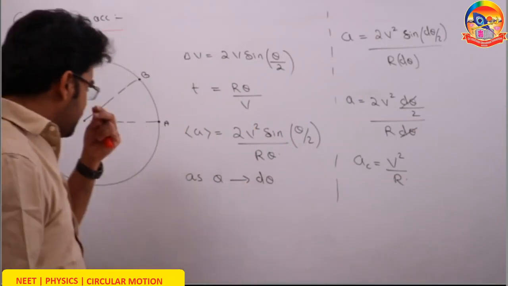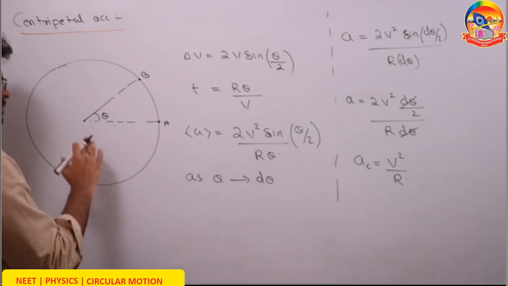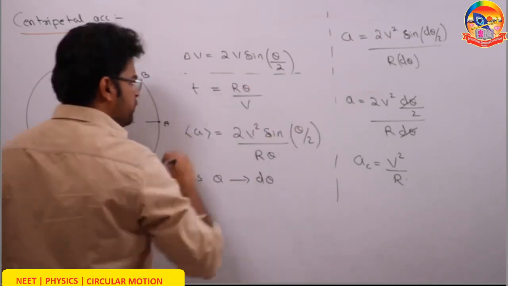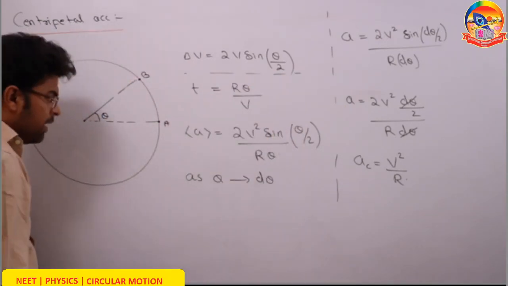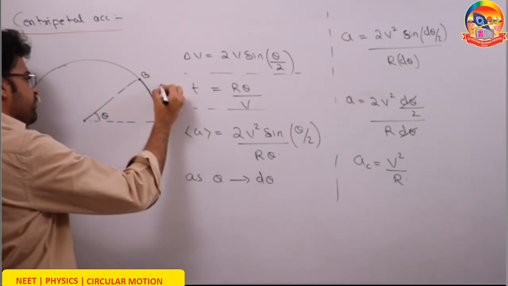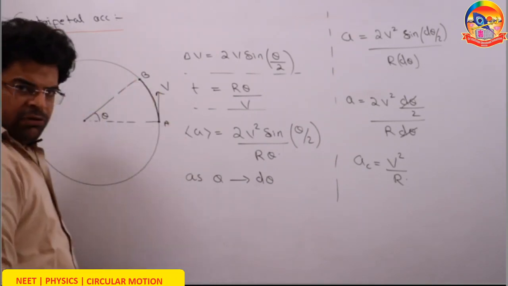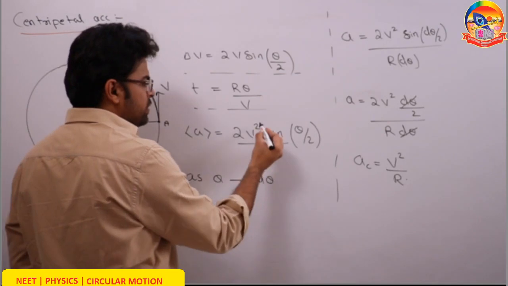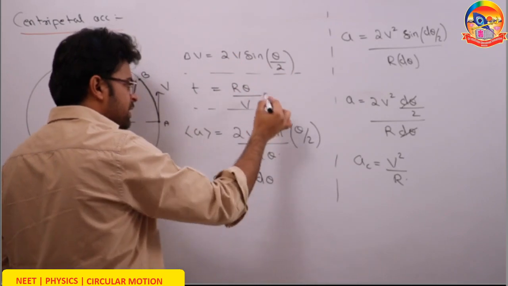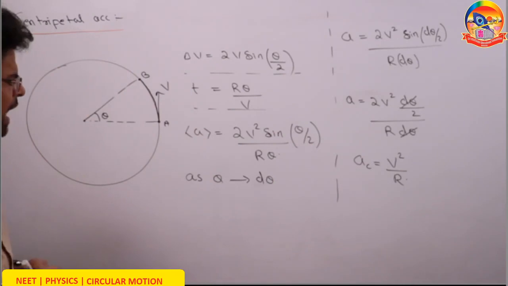So let's take the case when the particle goes from point A to point B. We have learned in the last slide that the change in velocity will be equal to 2v sine theta by 2, and the time taken has to be r theta by v, the length traveled upon the speed. If I ask you the average acceleration from point A to point B, it comes out to be 2v square sine theta by 2 upon r theta. This is your average acceleration.